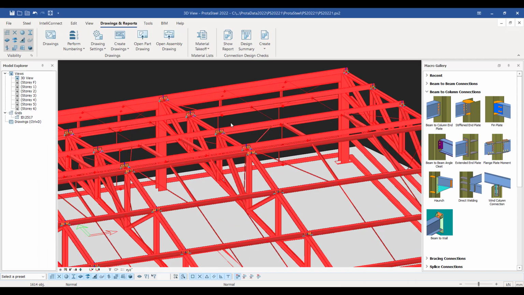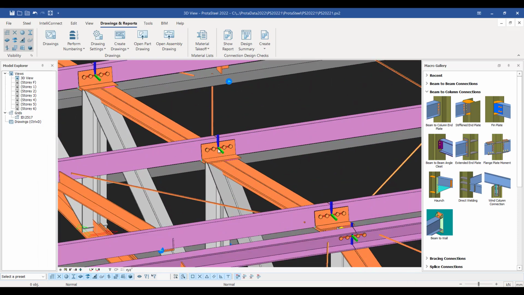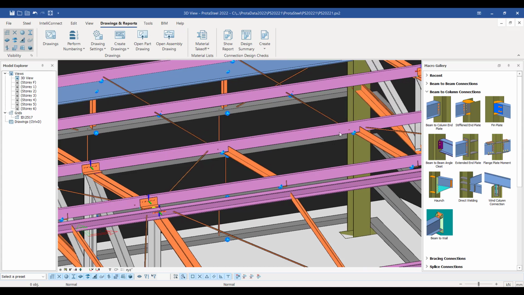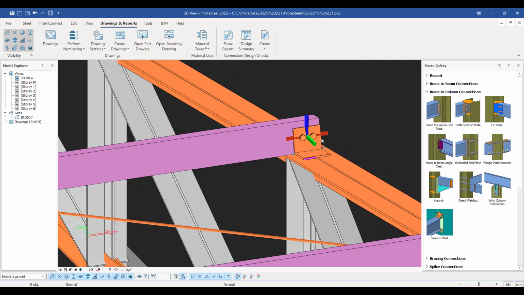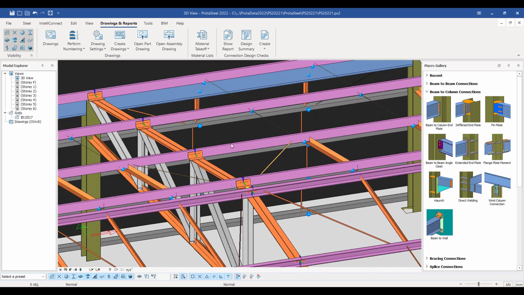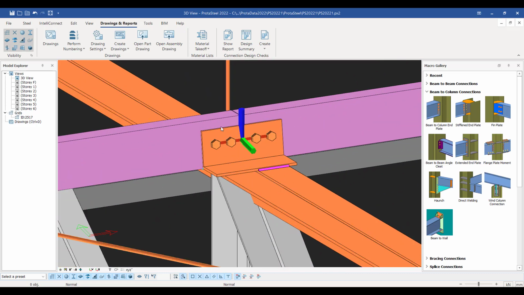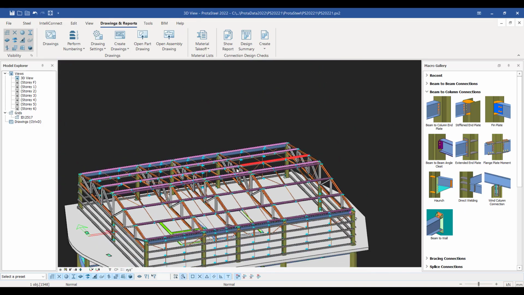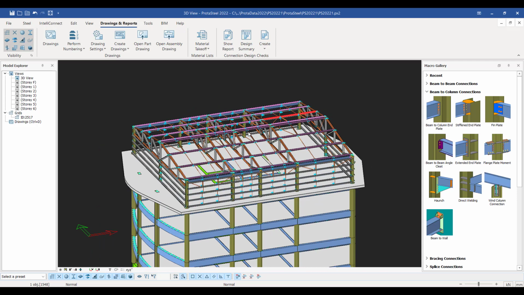Now I can just come in and see that we've now connected these. This is intelligent, so it understands that this is at the end, and I only need a couple of bolts to properly connect that to the truss, whereas here I've got two purlins butting up against each other, so I need 4 bolts. So it's intelligently assessing these connections and working out suitable connections for constructability.